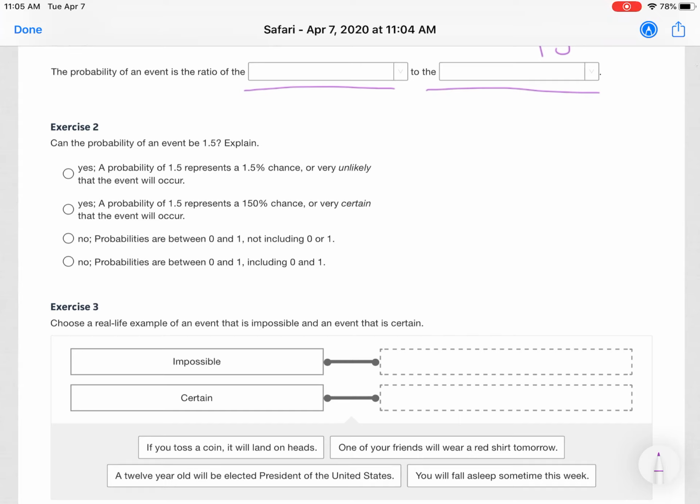Number 2, can the probability of an event be 1.5? Explain. So this is talking about a diagram that was talking about the likelihood of things, and 0% was impossible, and 100% was certain, and it's asking you if you can have 1.5, which is the same as 150%. Again, if you need help, that's going to be on page 408 of your textbook.